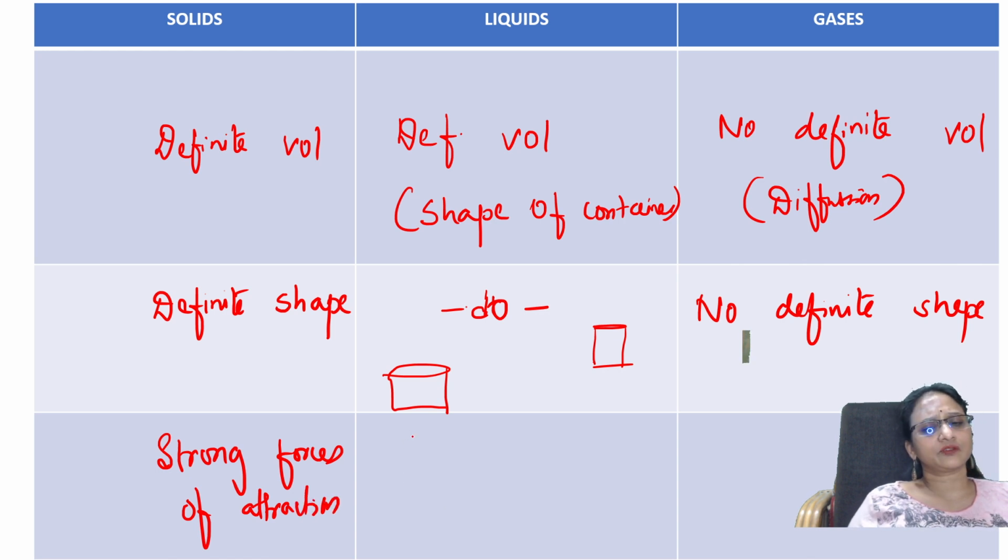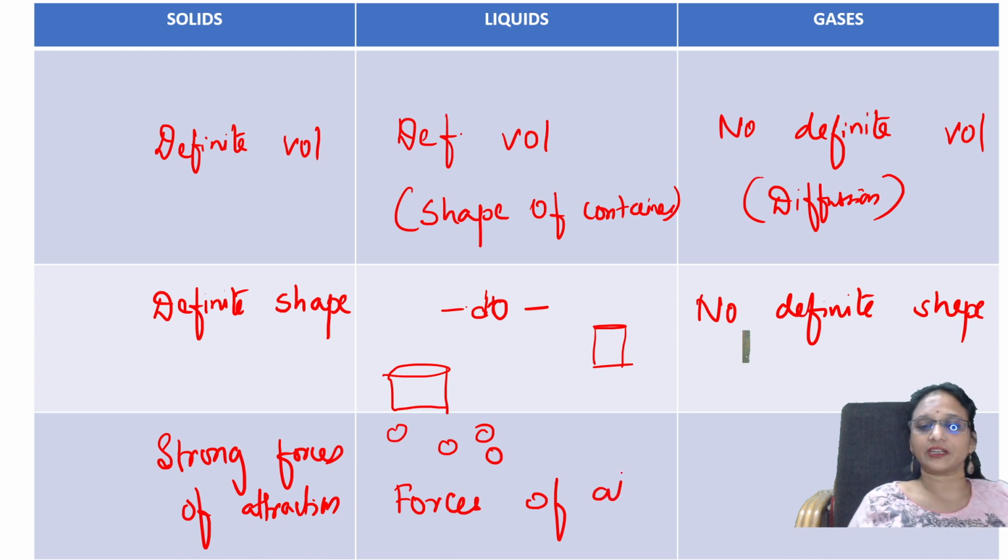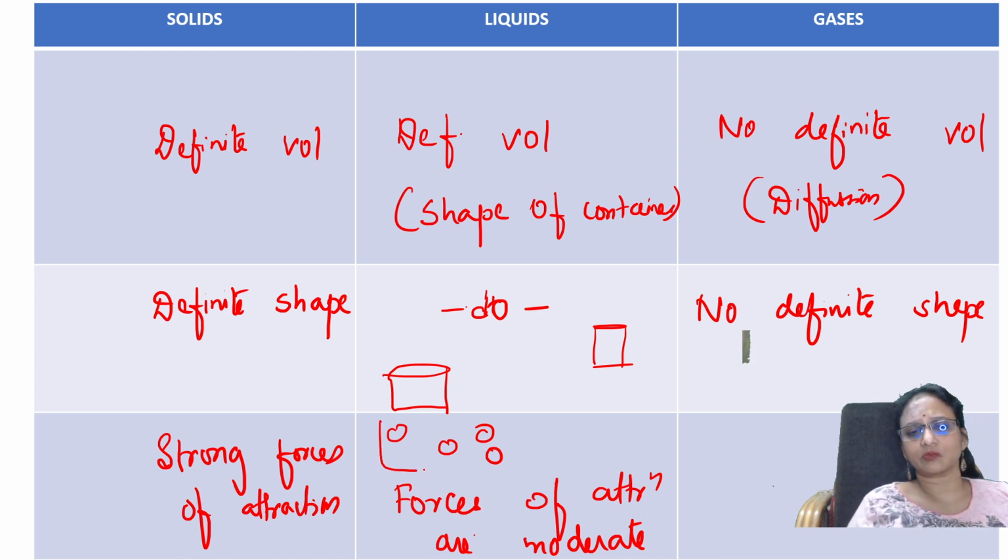Correct? Here, the force of attraction between liquid molecules, because they're a little far away like this. So the forces of attraction are moderate in nature, a little bit, because there are gaps in between. In solids it's very strong; if I say liquids, it is moderate. When I say gases, one gas molecule is here, one is here, one is here, like that.